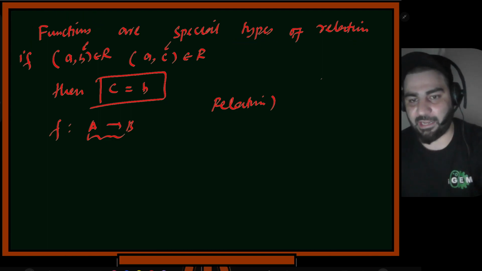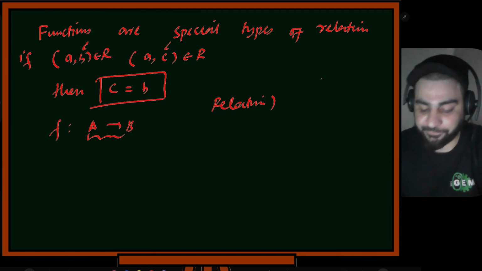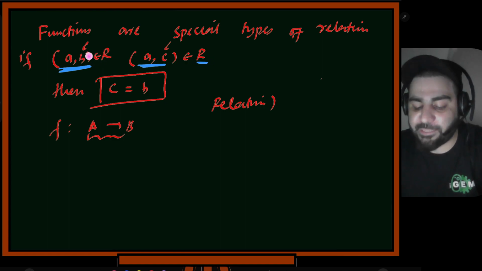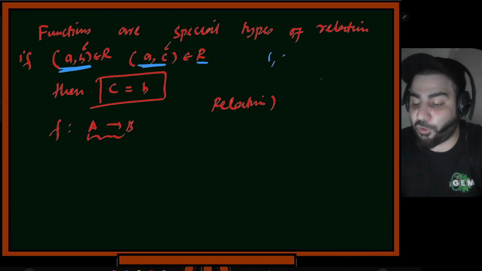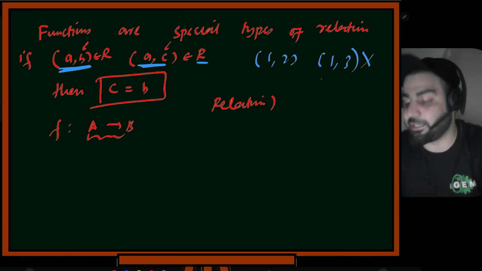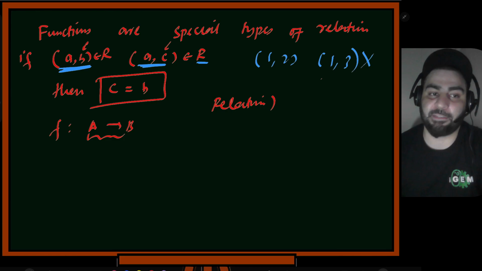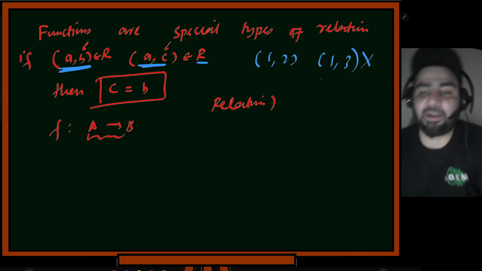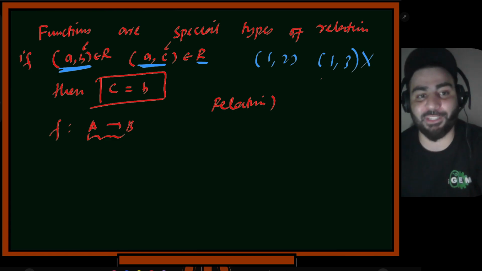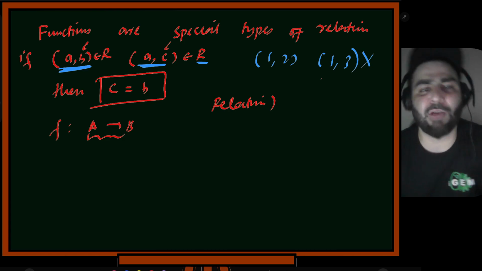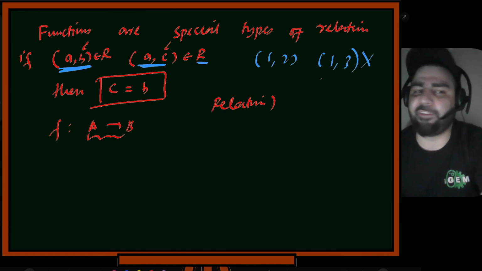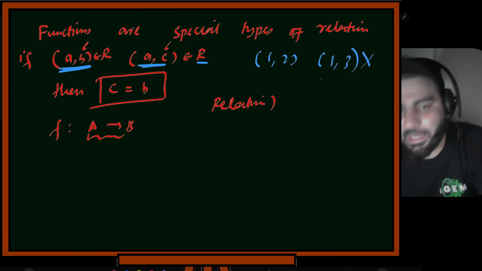So if (A, B) belongs to R, if this ordered pair is in the relation, and this ordered pair is in the relation, then it forces me that B should be equal to C. If we have (1, 2) and if we have (1, 3), this is not a function anymore, because now it violated the rule of functions. How many of you understood the concept of functions? By definition, there is nothing more to talk about functions now. So if you understood this, you understood almost 30-40% of what a function basically is. So now you have methods to find domain and then how to evaluate these functions, and we define different types of functions. Any questions?